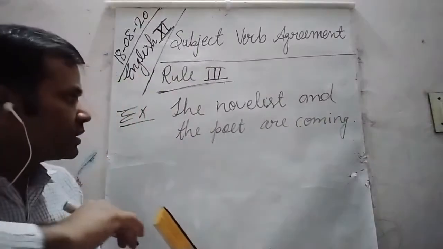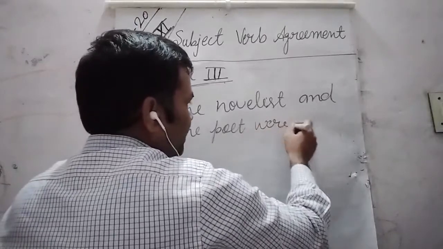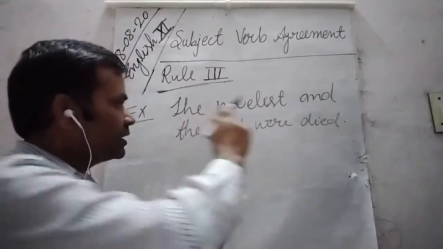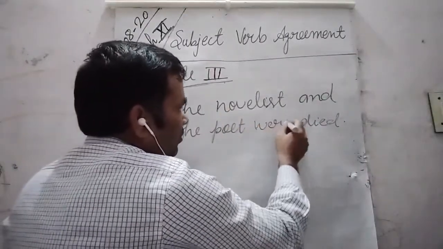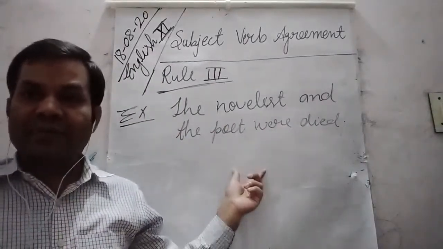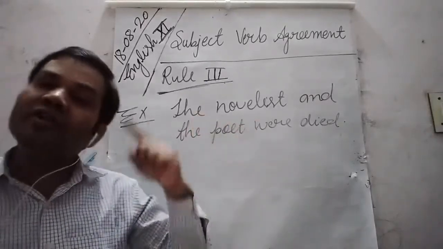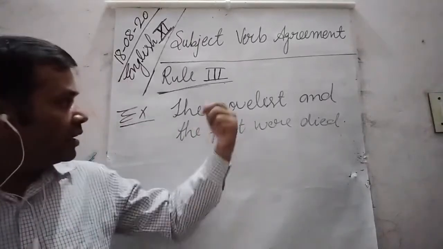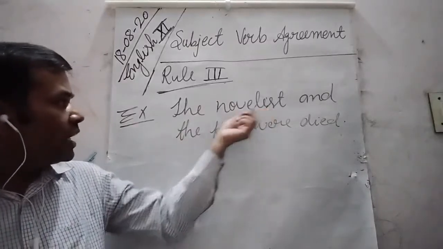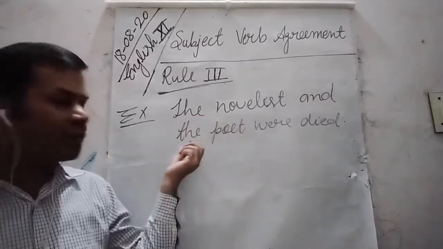So dear students, we can compare with the last example. Okay, so in rule 2, the same example was written in this way: the novelist and poet was died. But here you can see this noun novelist has been preceded by the, and poet is also preceded by the.